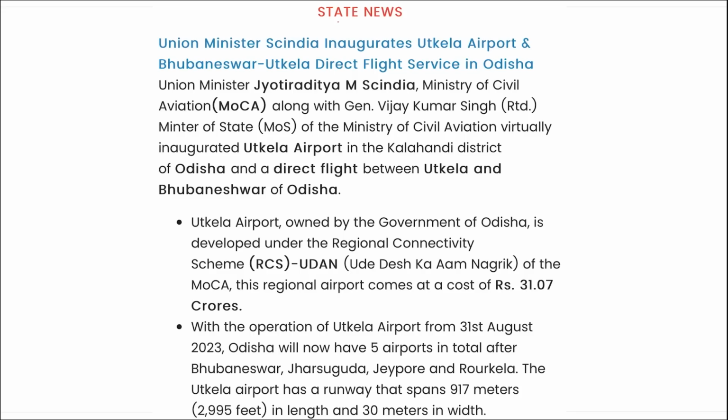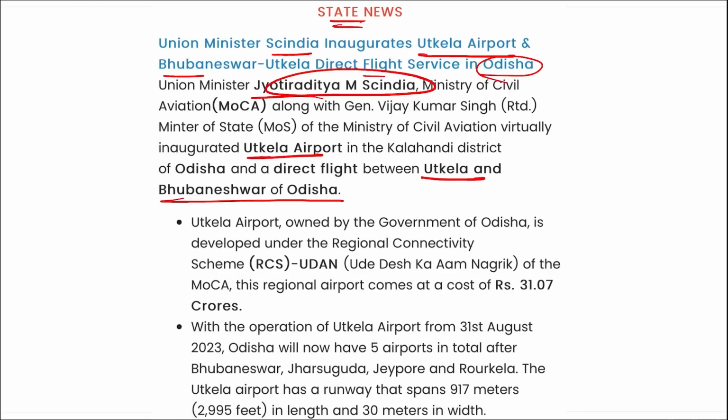Next is state news. Recently, our Union Minister Scindia ji, or Jyotiraditya Scindia, has inaugurated Utkela Airport and Bhubaneswar-Utkela direct flight services in Odisha. I repeat, recently Jyotiraditya Scindia ji inaugurated Utkela Airport in Odisha and a direct flight between Utkela and Bhubaneswar of Odisha. This flight as well as this airport was inaugurated. Where is this airport? It is located in the state of Odisha.